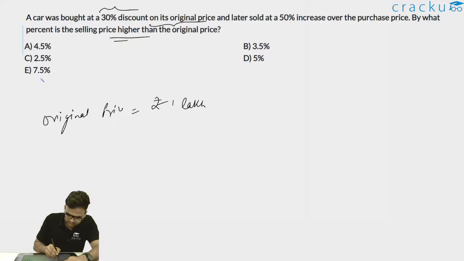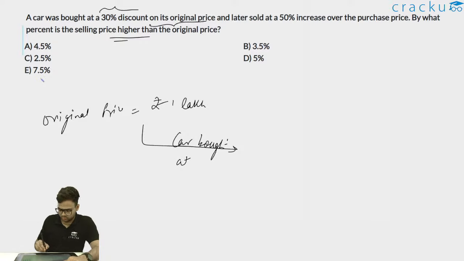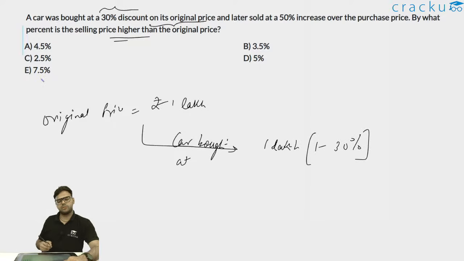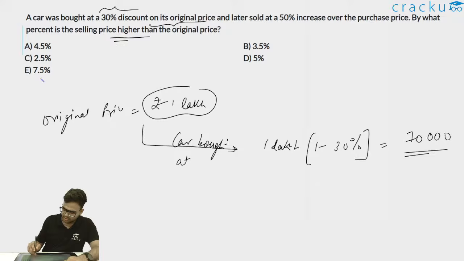This car was bought at a 30% discount on its original price. So the car was bought at a 30% discount. So 1 lakh into 1 minus 30%. There was a discount of 30% which is provided. So 1 lakh into 1 minus 30% comes out to be 70,000. The original price was rupees 1 lakh and it was bought at rupees 70,000.